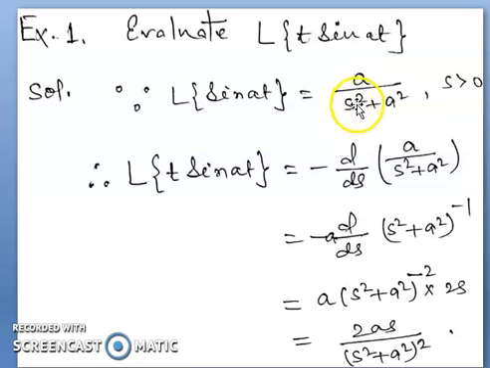Here F(s) is a divided by s square plus a square. So a should be outside: minus a d by ds of (s square plus a square) to the power minus 1. So after differentiation with respect to s, it becomes 2as divided by (s square plus a square) whole square. So this is the result. Now another example,